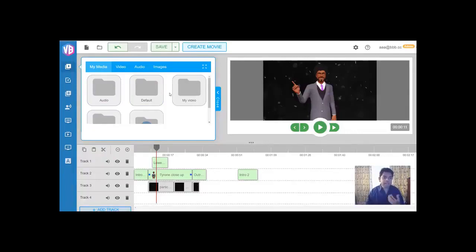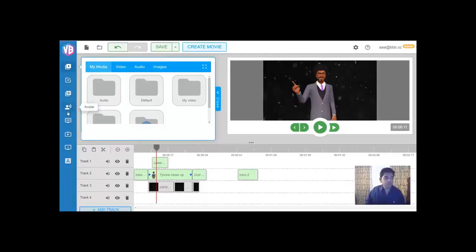You can use our media library. And same thing with images, you drag and drop it into the timeline. Now think about how really valuable that is, because you can have layers of stuff. For example, I can have an image, a video, a 3D animation character, and text effects happening at the same time to create a real professional video without needing any of those high-end, very difficult to use apps like After Effects and so on. And because you don't even need to use our templates, you can even create your own template around it. That gives you that blank canvas to take it to another level, basically.